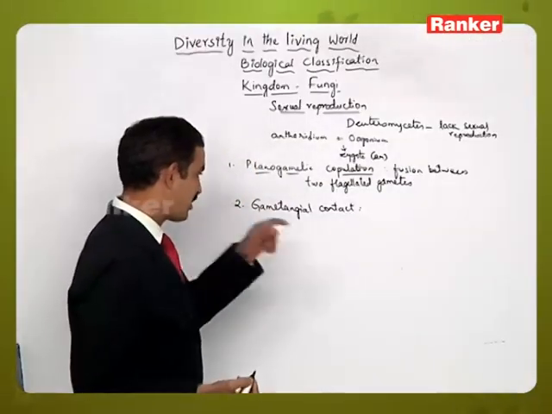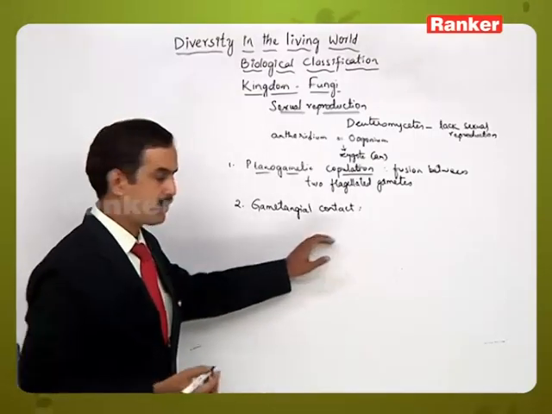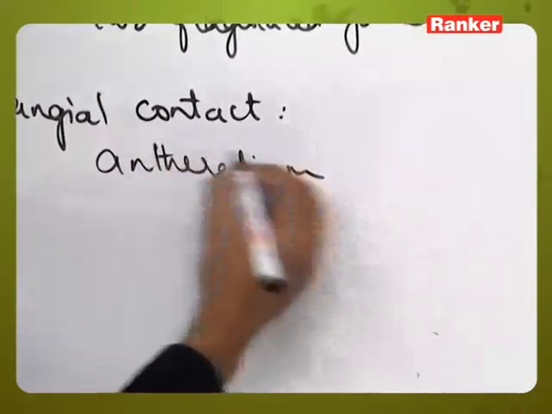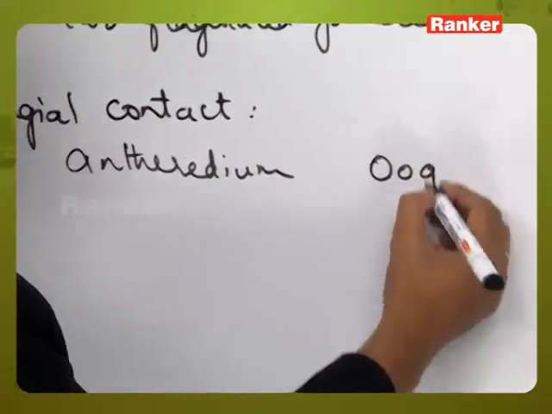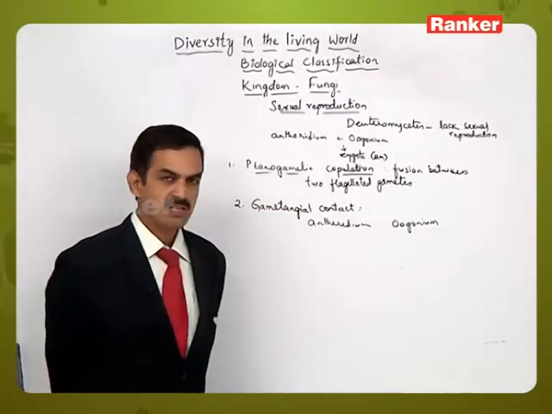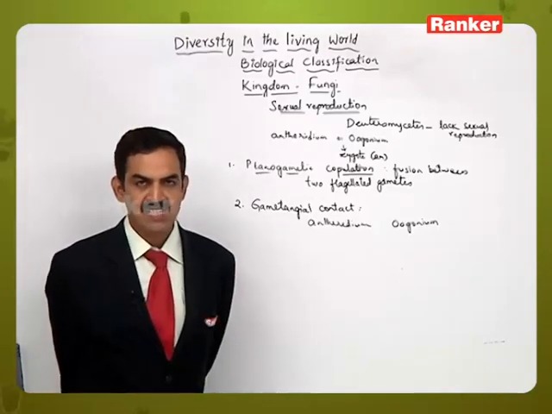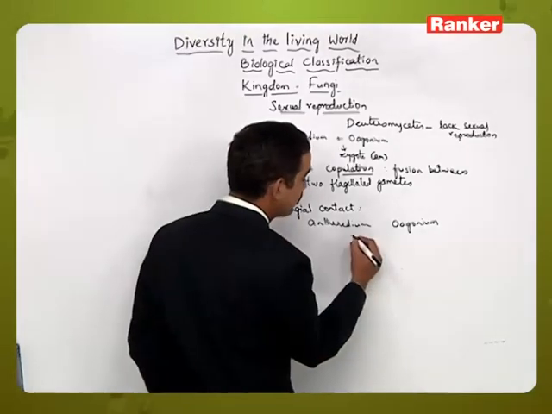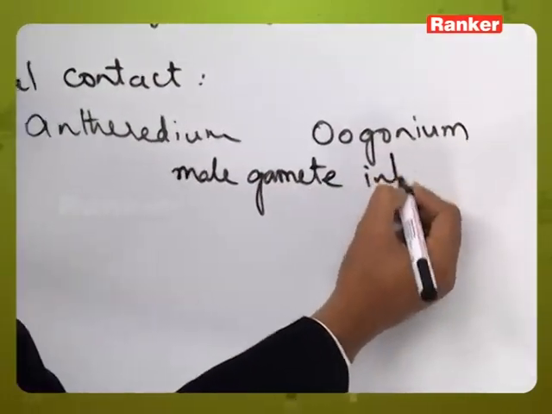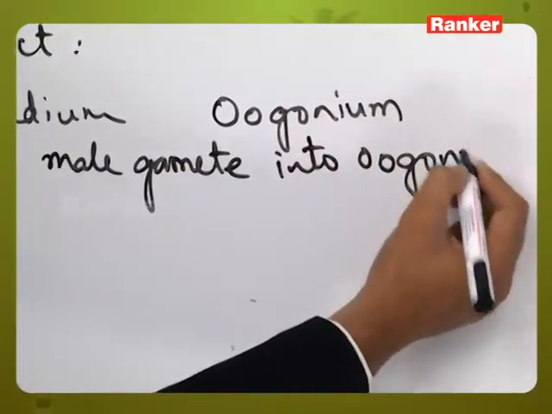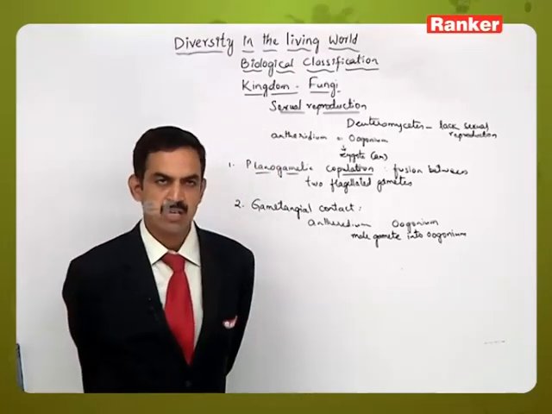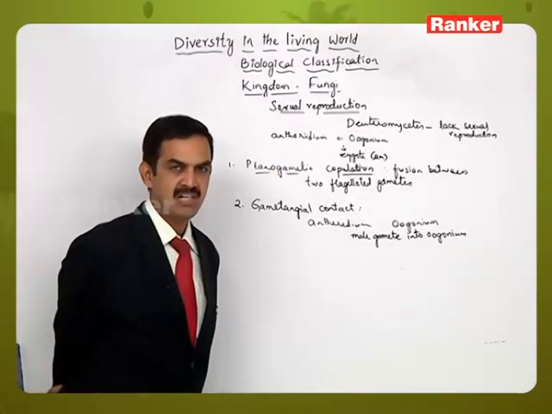Here two types of reproductive structures are present. One is the antheridium, the male structure, and the female structure is the oogonium. Contact is made between the two structures, and the male structure releases a male gamete. This male gamete enters the oogonium and fuses with the egg cell present inside the oogonium to form the zygote. This type of process is called gametangial contact.